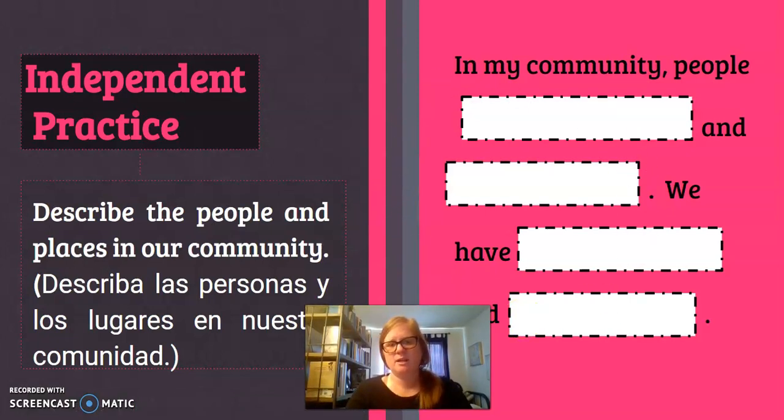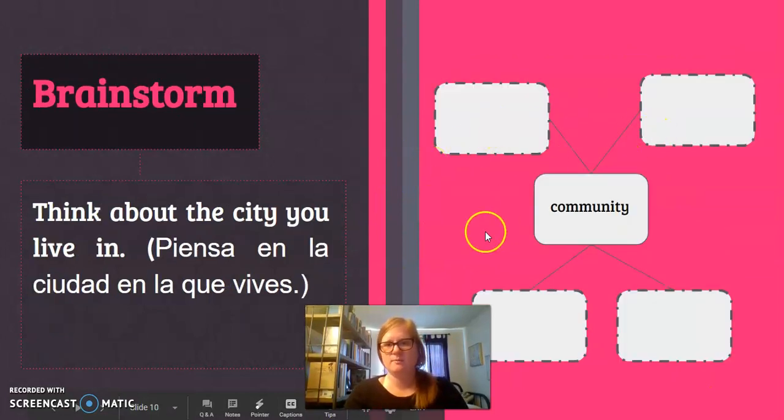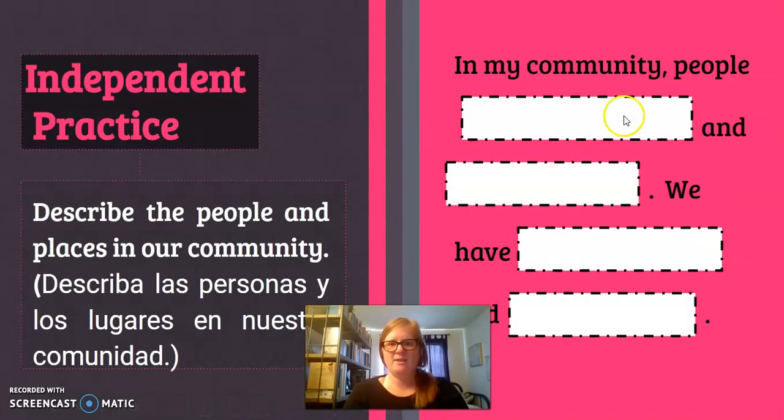So that is what you need to go back to your brainstorm and then take these things that you put into these 4 boxes and try and fit them in here. If you have to make some changes and either take different words to fit since you were not thinking about the people in your city, that's fine. It doesn't matter just as long as you are creating a nice flowing sentence.